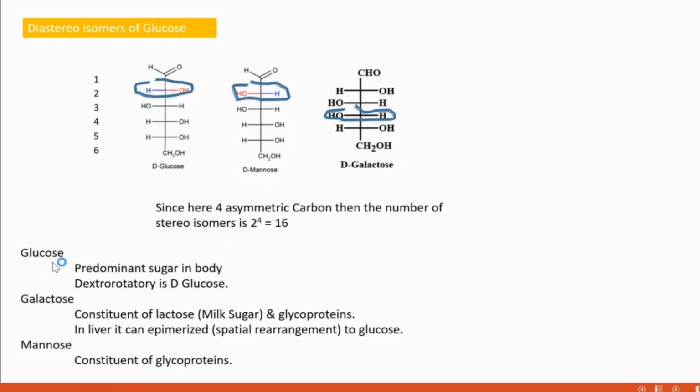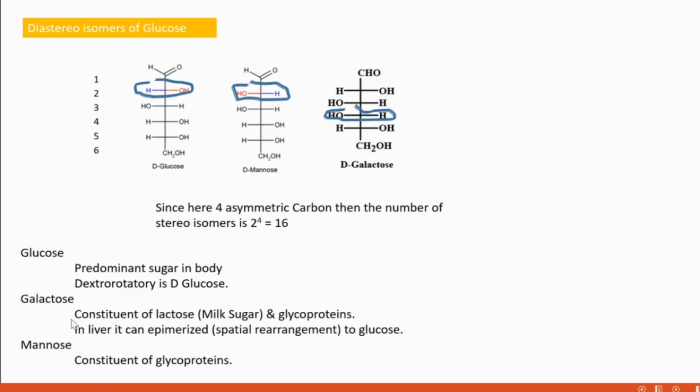Glucose is the predominant sugar in the body and it is dextrorotatory. D-glucose is dextrorotatory, meaning its rotation is towards the right side. Then galactose is a constituent part of lactose and glycoproteins.